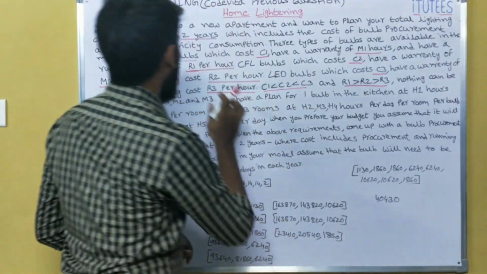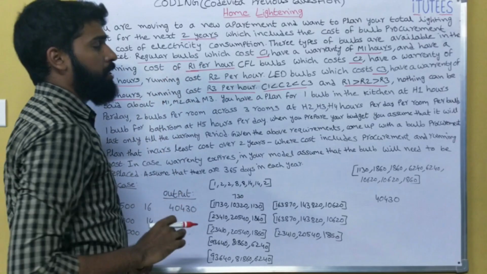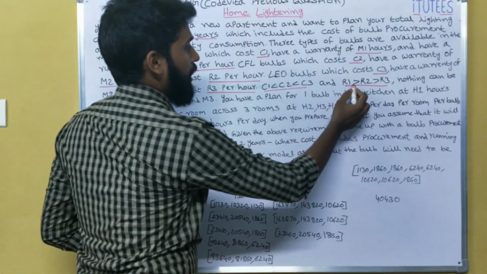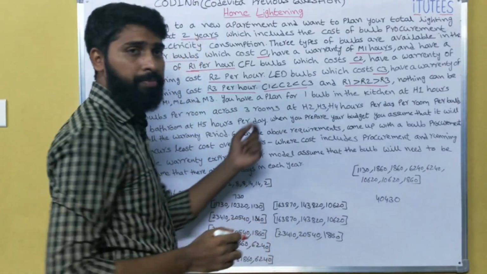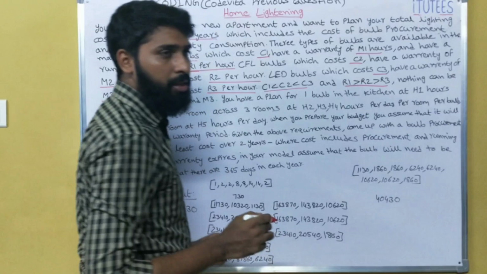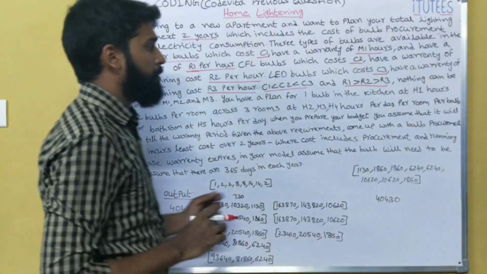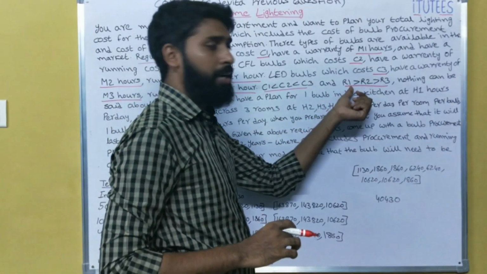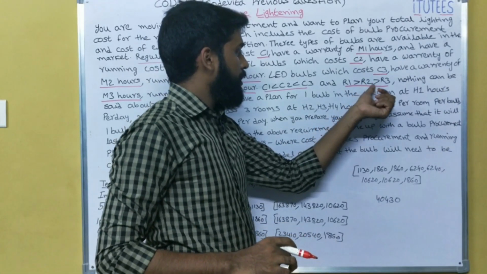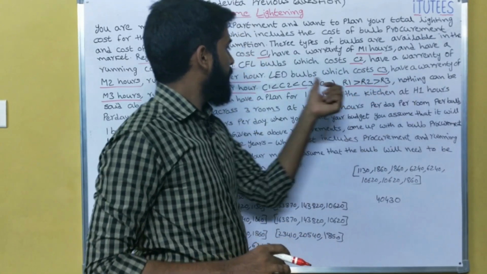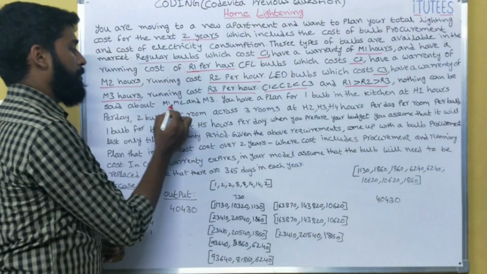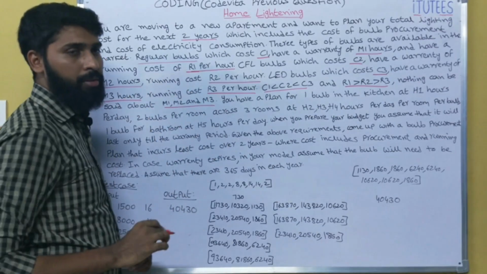R1 is running cost of regular bulb, that is greater than running cost of CFL bulb, and R3 is running cost of LED bulb. That means running cost of regular bulb is greater than CFL bulb, and R2 is greater than LED bulb. So nothing can be said about M1, M2 and M3.